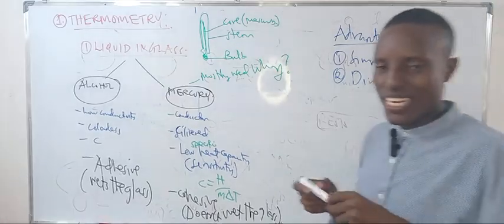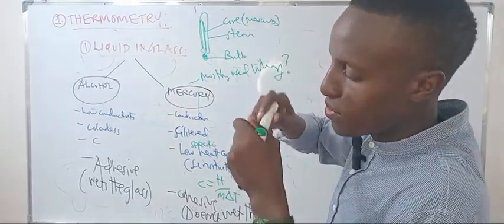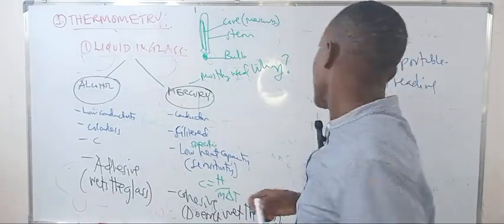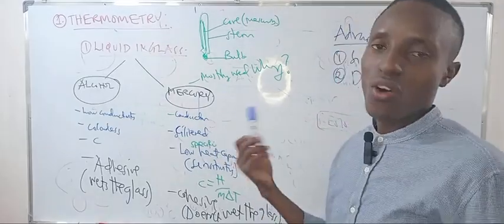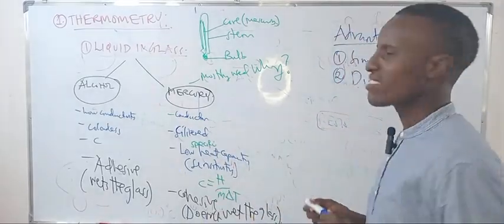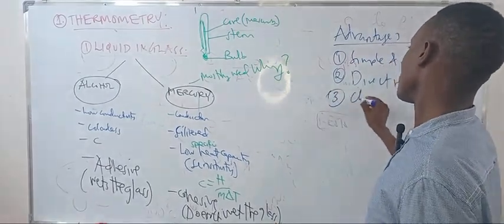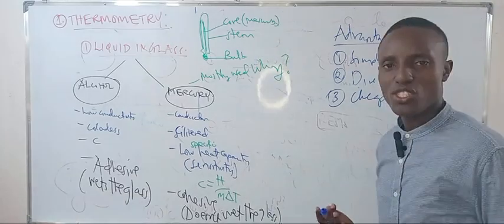You just put it in contact with the source, and you measure it directly through observation. Also, it's simple, you can hold it. It's cheap also, about 25k Tanzania shillings. So it's cheap. Those are the advantages.